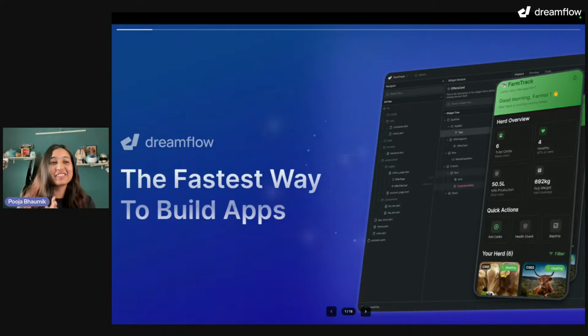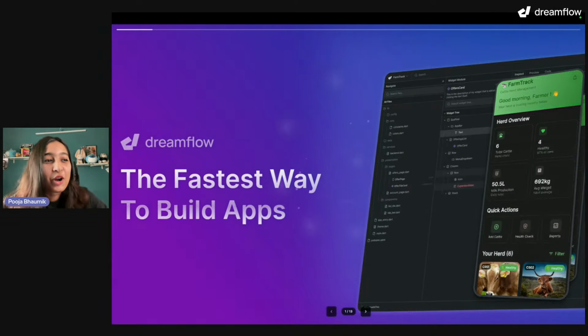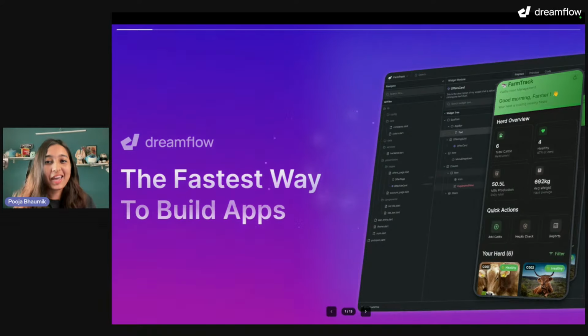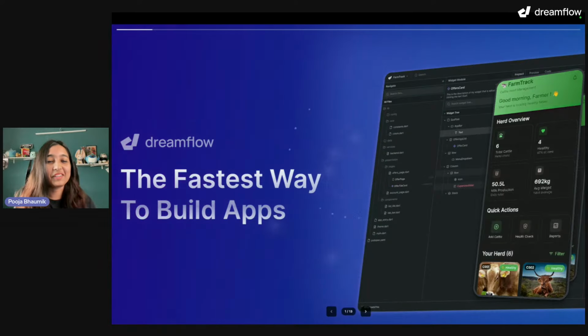Wow, this is going to be really interesting. All right. Okay, so I am very excited to talk a little bit about the overview of Dreamflow, and I am so excited to see Vivek's session where we actually build something as well.